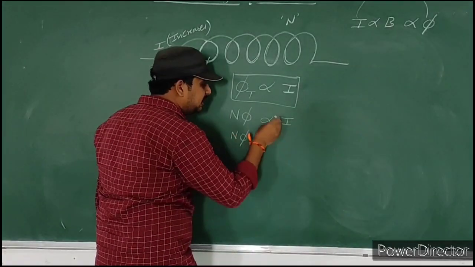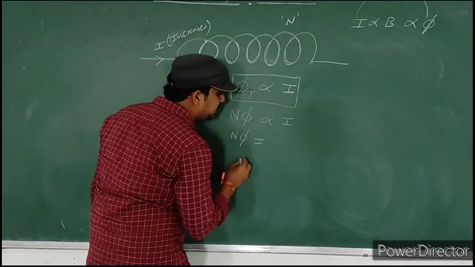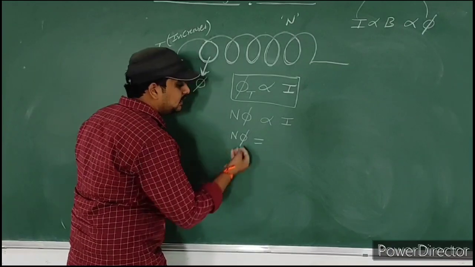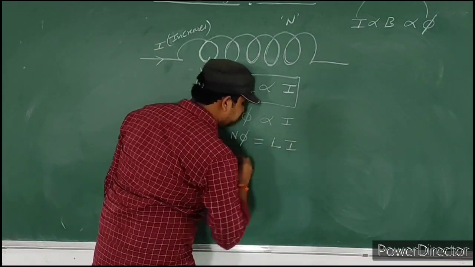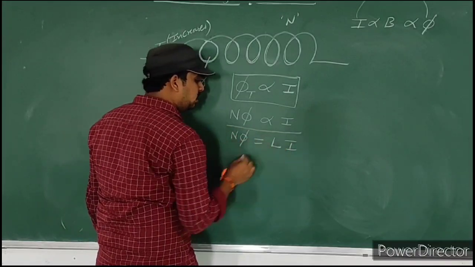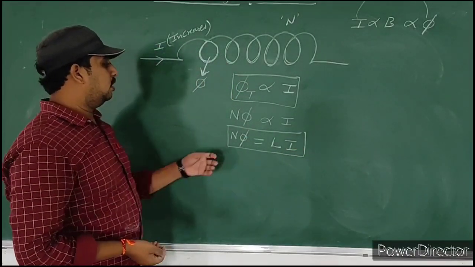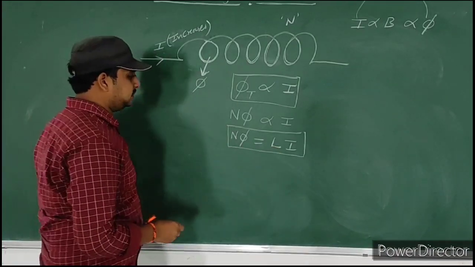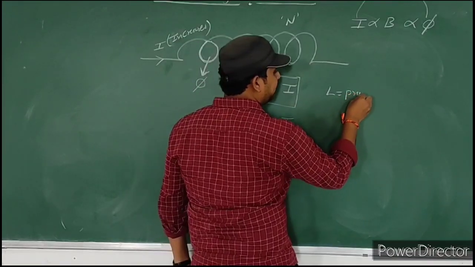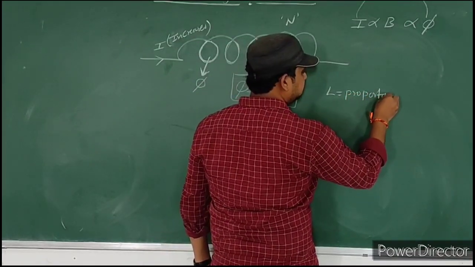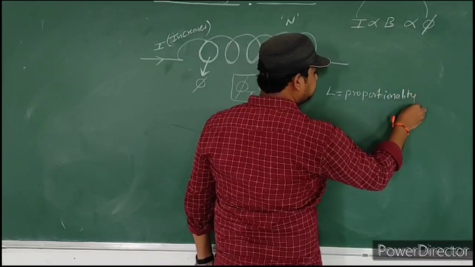So N phi is directly proportional to I. While we are removing this proportionality limit, we place some constant. That constant I consider as L. N phi is equal to L into I. So this L is nothing but a proportionality constant.